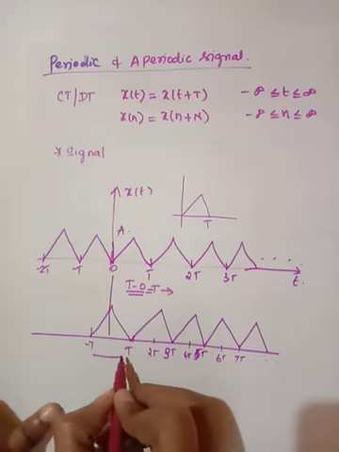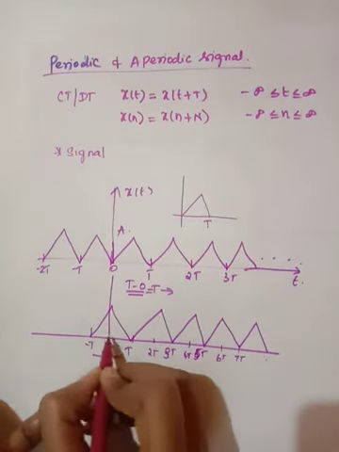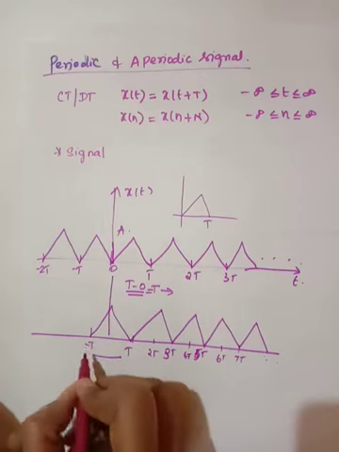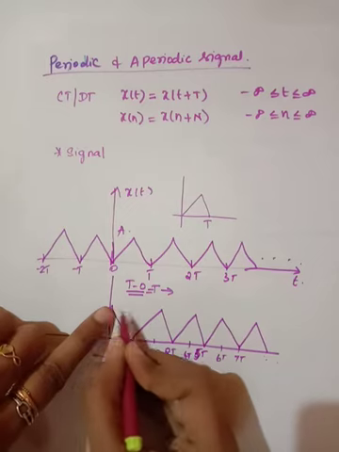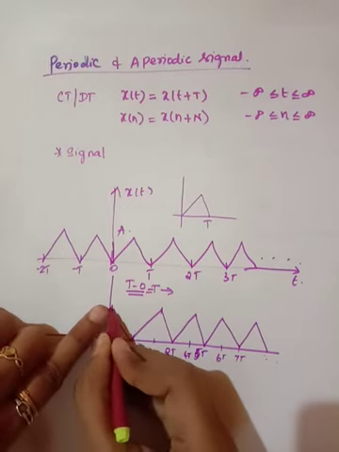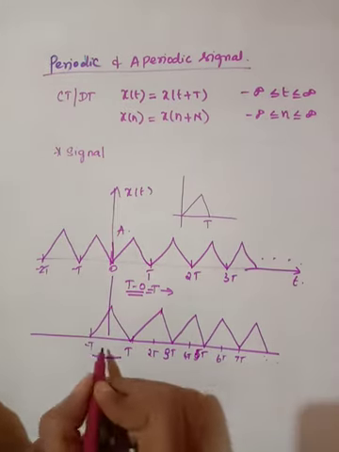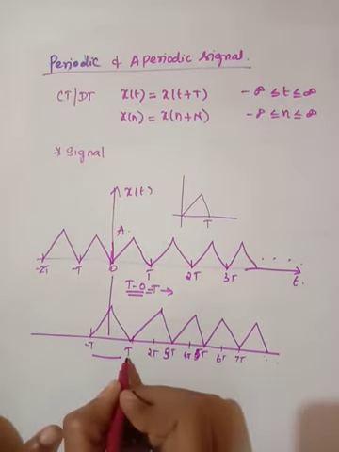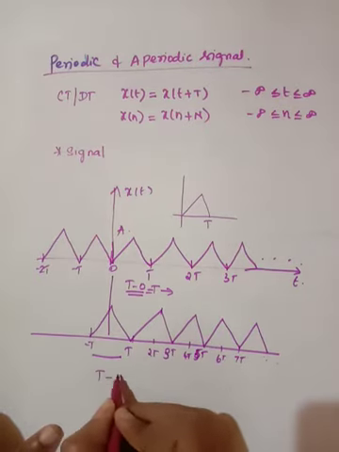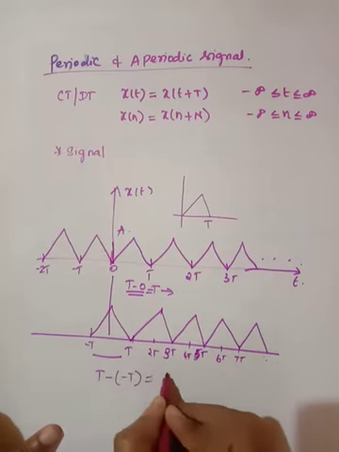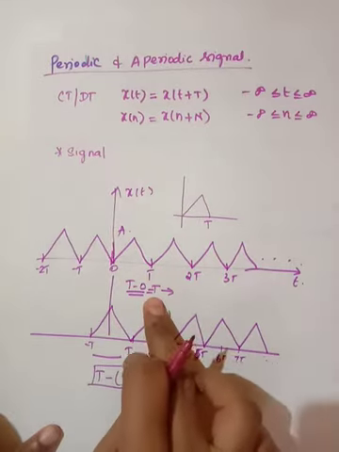Now consider this signal here, the same pattern is repeating but with some different time position, right? So here we will say this is a pattern, otherwise we can take this point as a pattern, and we can find out the time period t. How will you find the time period t? Here in this case upper limit is t minus lower limit is minus t, so here it is 2t. So the time period for this signal is 2t and for the earlier signal is t.